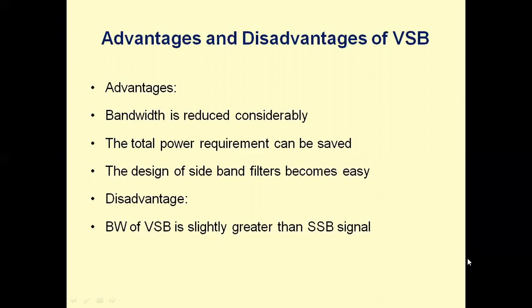The design of the sideband filters becomes very easy. In spite of these advantages, the bandwidth of VSB is slightly higher than SSB. This is not at all a disadvantage. A small amount of higher bandwidth is required than SSB, so compared with the advantages, we can easily overcome this particular disadvantage.